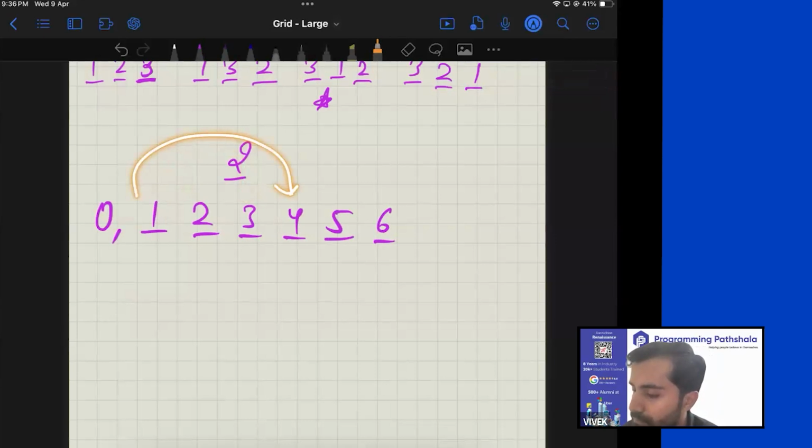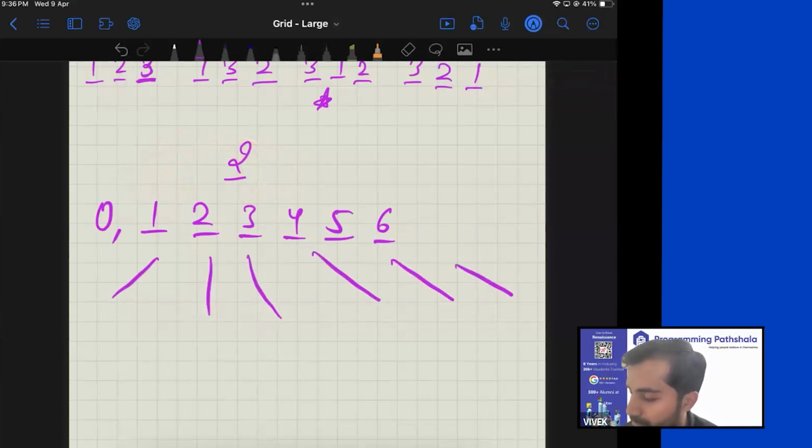So the number of choices that you have are 1, 2, 3, 4, 5, 6. When you swap 1 with 1, you get 1 over here, and then you're deciding for others. If you swap 1 with 2, you get 2, and then in this case 3, 4, 5, 6. And then you move on to the next index.